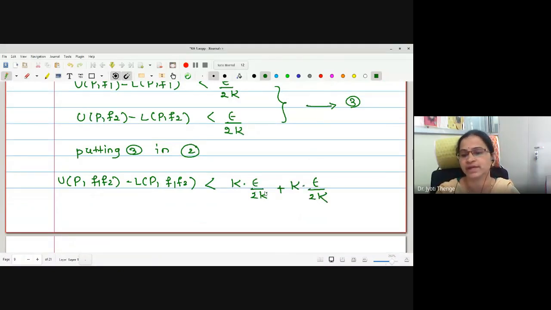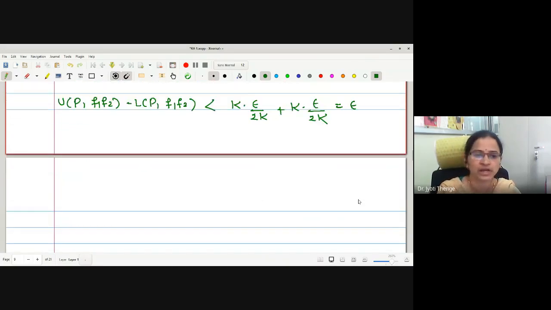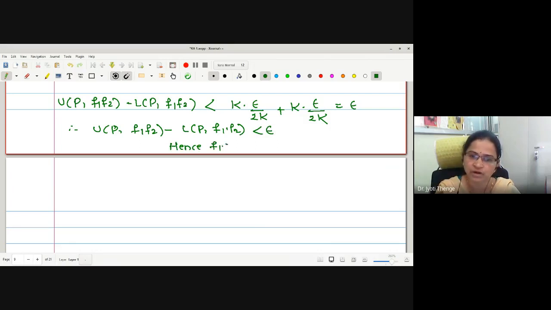Now this k will get cancelled, and epsilon by 2 plus epsilon by 2 will give us epsilon, right? Therefore, what we have obtained: UP F1 F2 minus LP F1 F2 is less than epsilon. Hence, F1 dot F2 is integrable. Correct now?